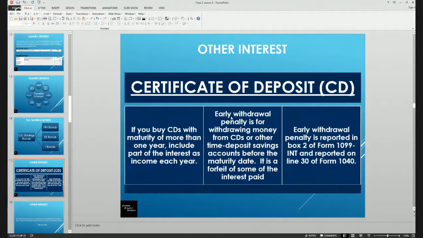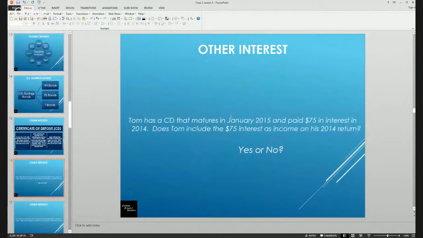If there's an early withdrawal penalty for withdrawing the money, this amount would also be reflected. The early withdrawal penalty would be reported in box 2 of the 1099, and we would report it on line 30 of the Form 1040. So we do not pay tax on the amount that was penalized.